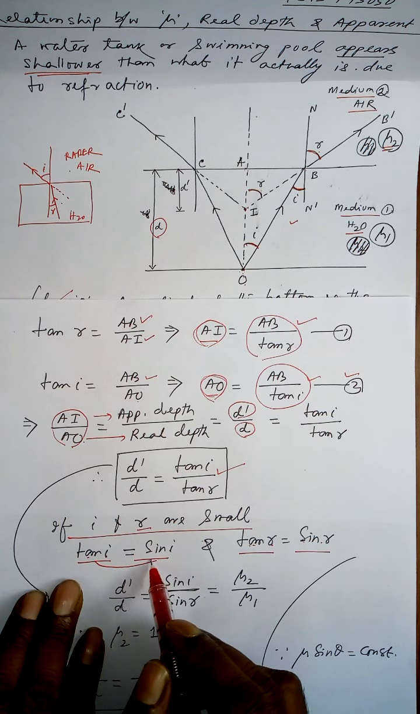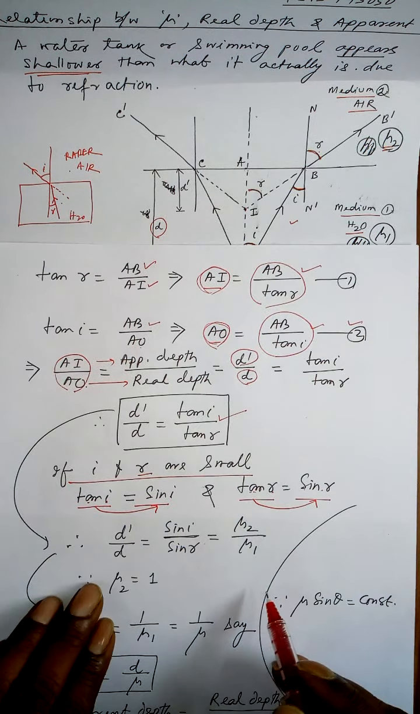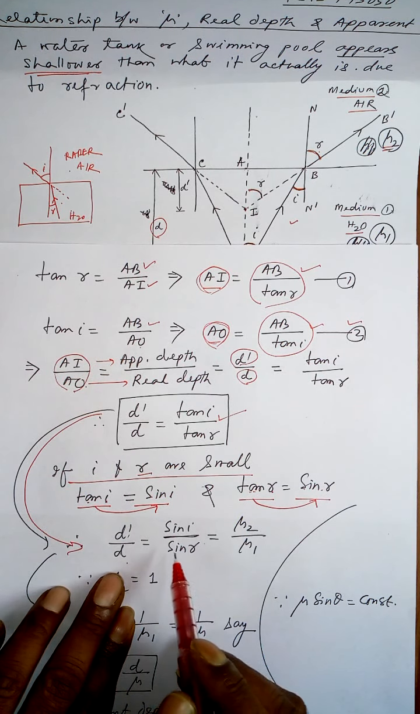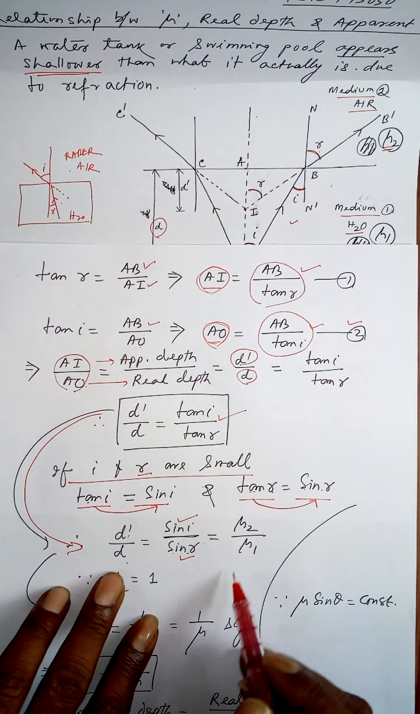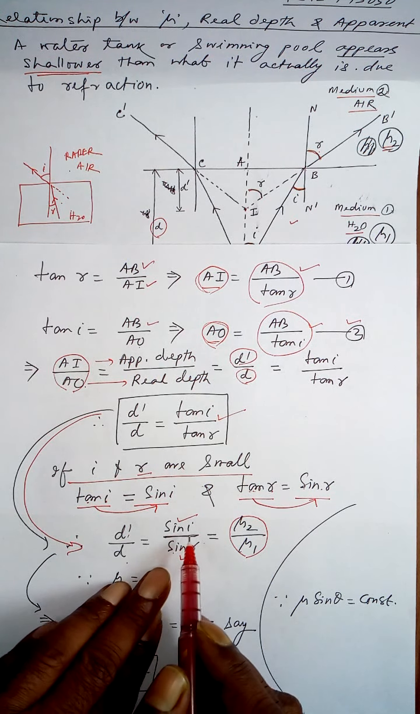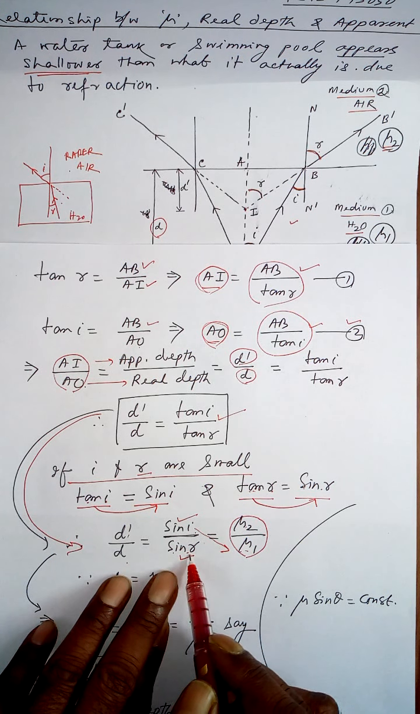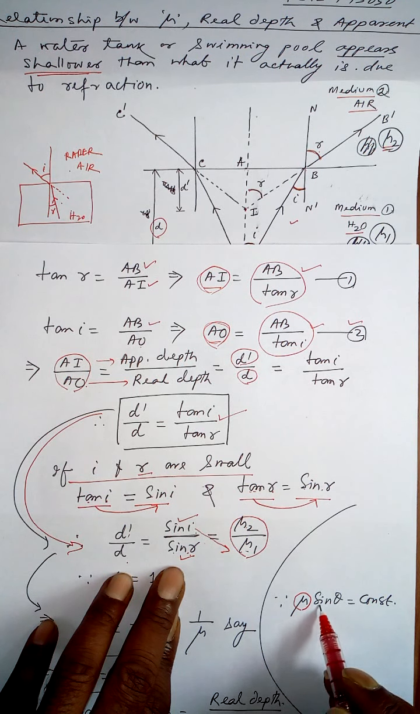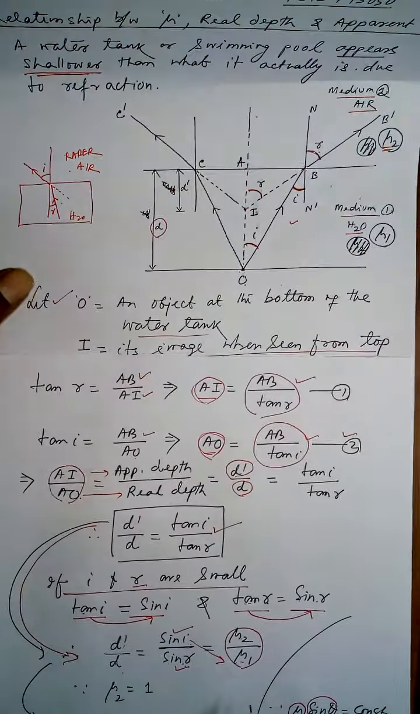So for tan I can substitute sin I, for tan R I can substitute sin R. Therefore, now this becomes D dash over D. Instead of tan I write sin I, instead of tan R I write sin R. So that is equal to mu 2 by mu 1. Because if you cross multiply, mu 1 sin I is equal to mu 2 sin R, which I explained in the previous lecture. Mu of a medium and the sine of the angle of incidence of the medium is a constant.